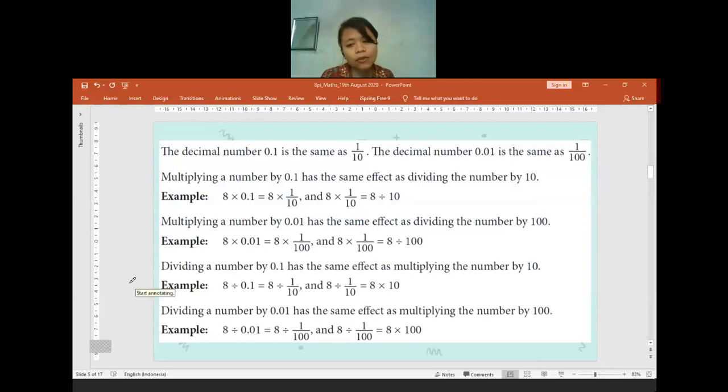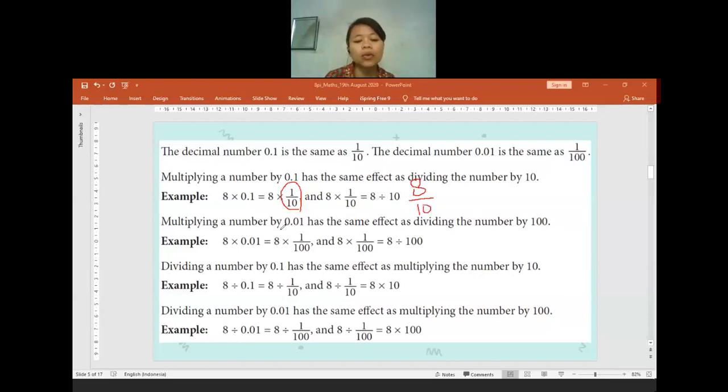So in here, as I told you, if you multiply or divide the number by a decimal, sometimes it is confusing. So it will be better if you change the number into a fraction. Like we have the 0.1, we can change it into a fraction, become 1 per 10. After we change it into 1 per 10, now 8 times 1 per 10, the answer will be 8 times 1, which is equal to 8 per 10. 8 per 10 in here is the same as we do 8 divided by 10.